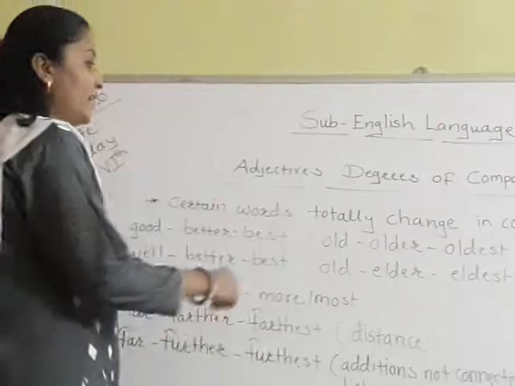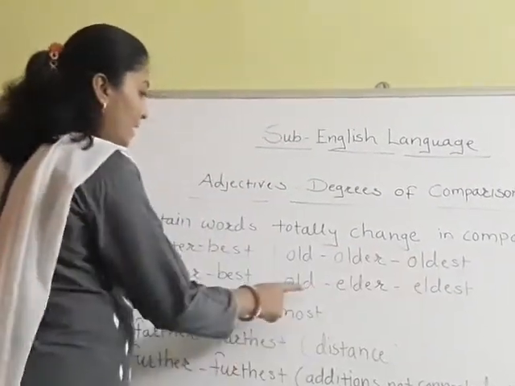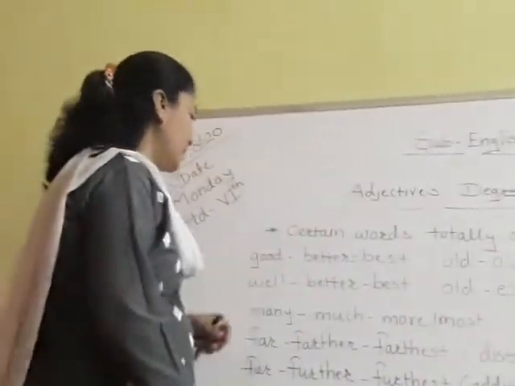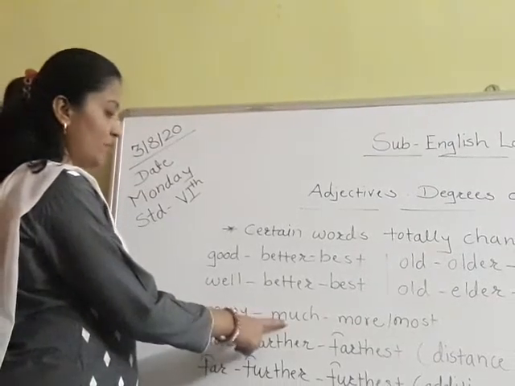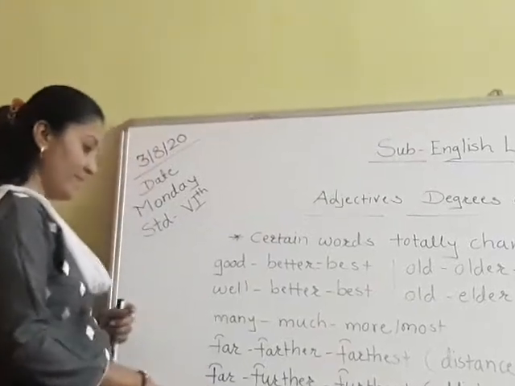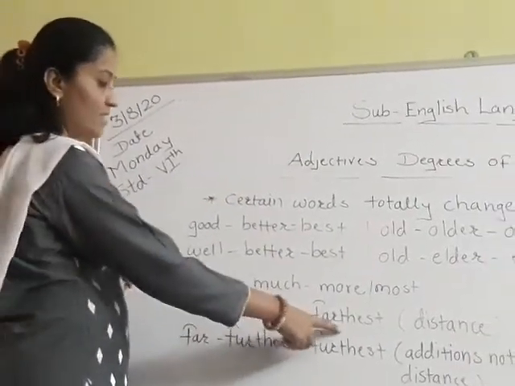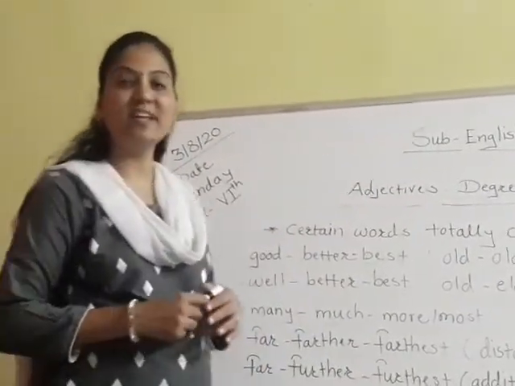Okay. Then old, older, oldest, and old, elder, eldest. Okay. Now see this: many, much, more or most. Then far, farther, farthest. This we use when we are talking about the distance.